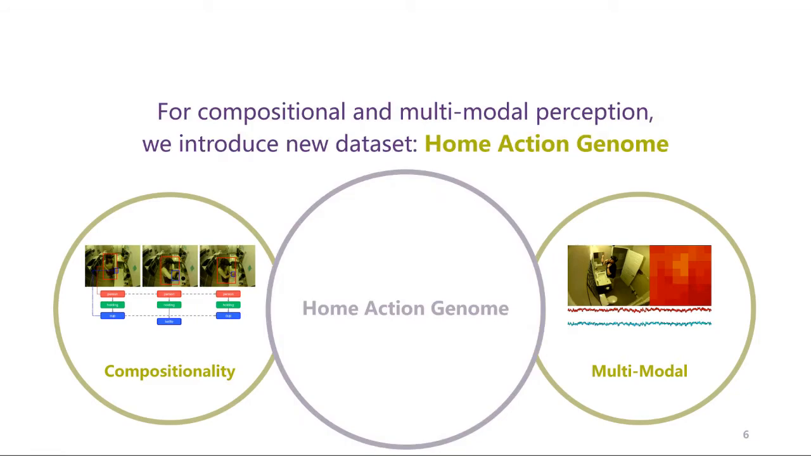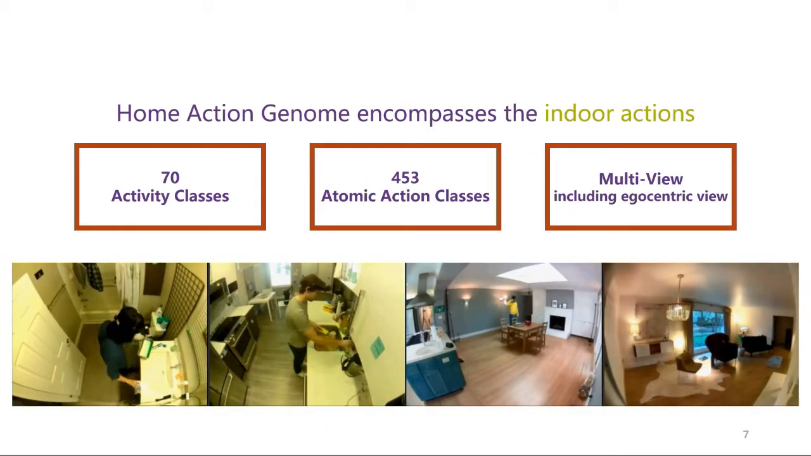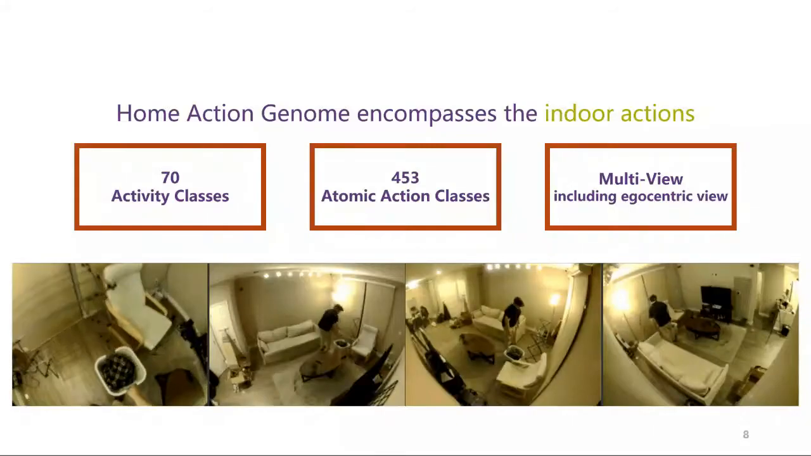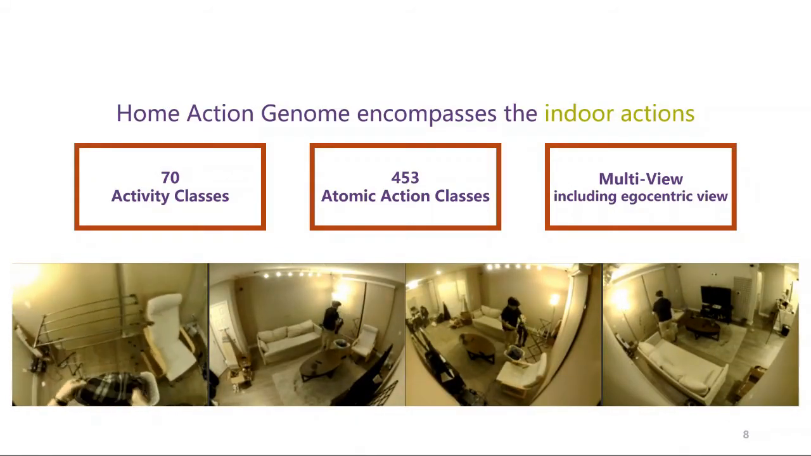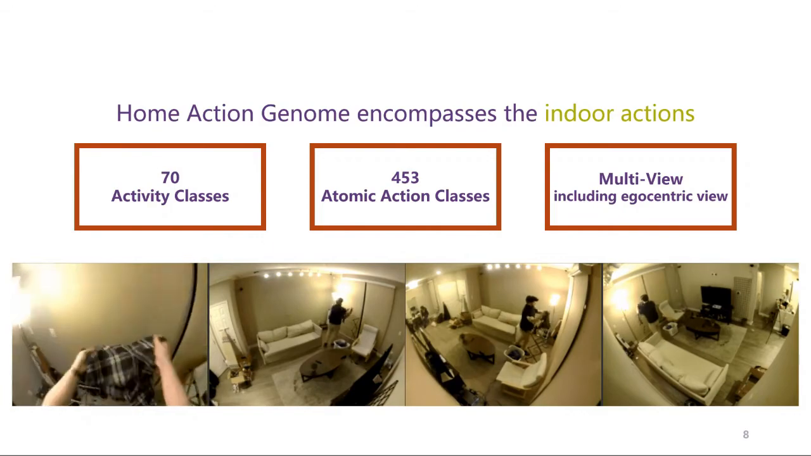For compositional and multimodal perception, we introduce a new dataset, Home Action Genome. Home Action Genome encompasses indoor actions. Our dataset has 70 activity classes and 453 atomic action classes. In addition, as a feature, actions are recorded with multiple views, including the egocentric view.